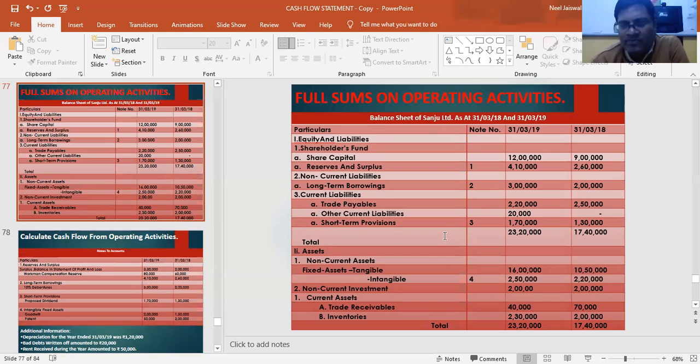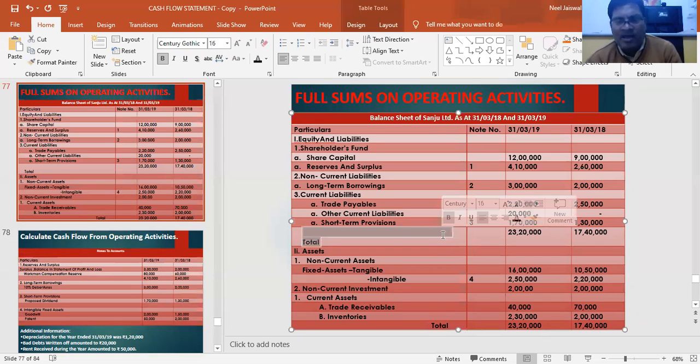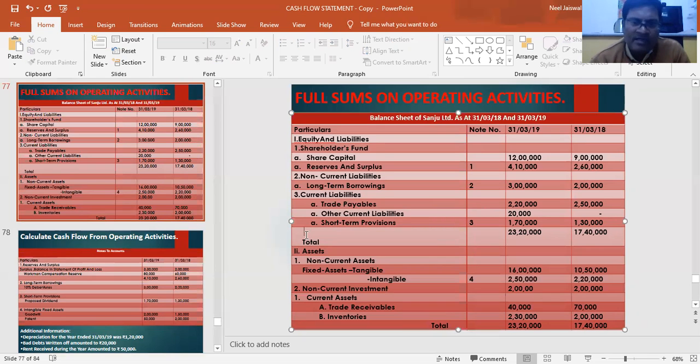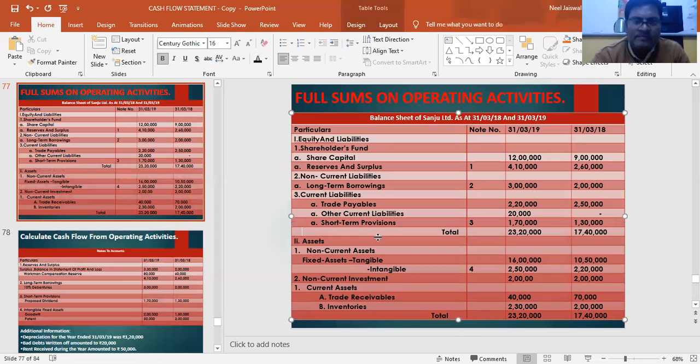Then we have the current assets part. Under current assets, we have trade receivables, 40,000 in 2019 and 70,000 in 2018. That means it has decreased. Decrease means add. And inventories have increased. Inventories increase means subtract. It's opposite to liability. Go to my other video to see all these things.